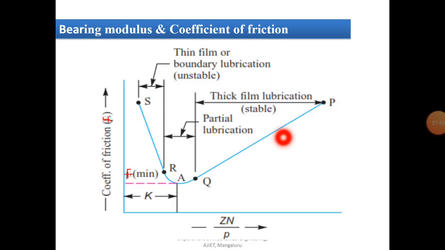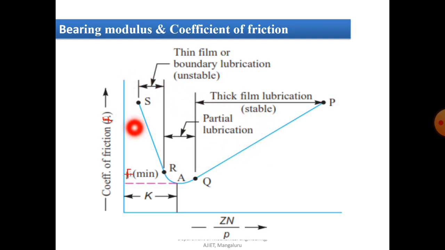From this investigation, it can be noted that the part PQ of the curve represents a stable operating condition, since from any point of stability a decrease in viscosity, denoted by Z, will reduce the value of ZN by P. This will result in a decrease in coefficient of friction, followed by a lowering of bearing temperature, so that will increase the viscosity of the fluid. So that is one of the important criteria here, one of the important investigations.